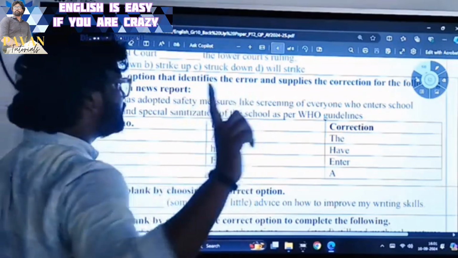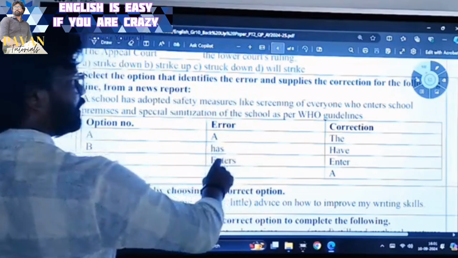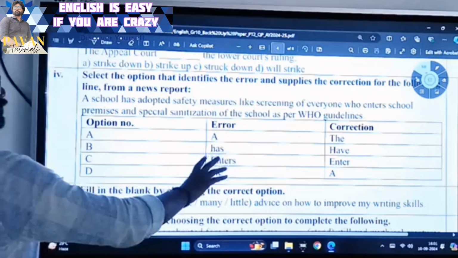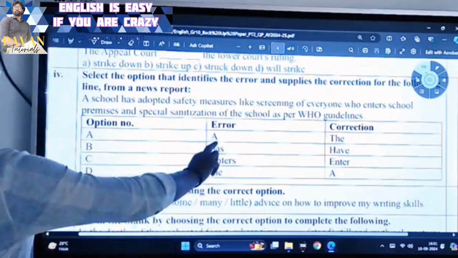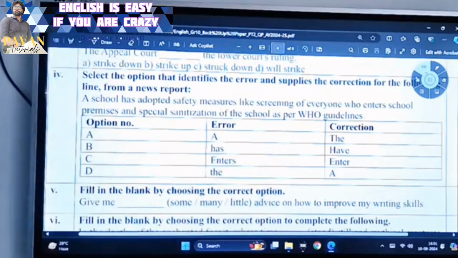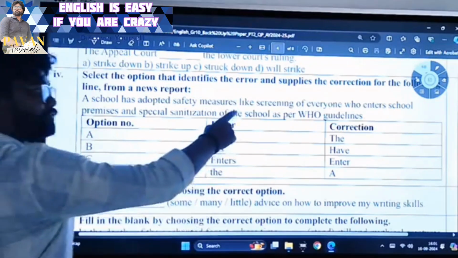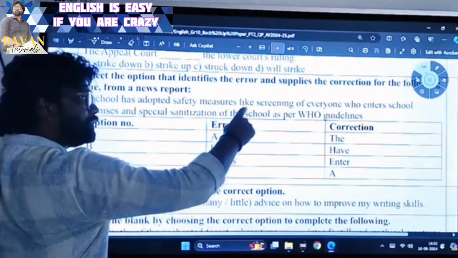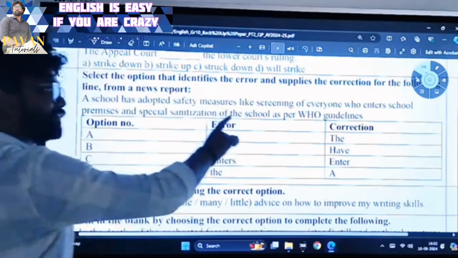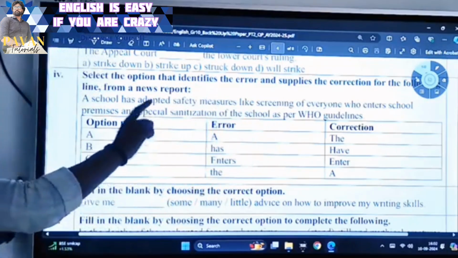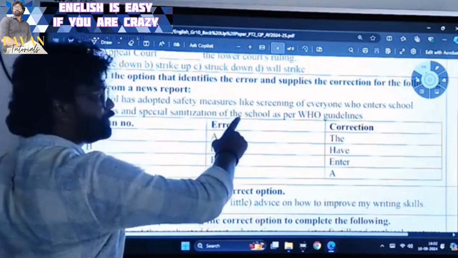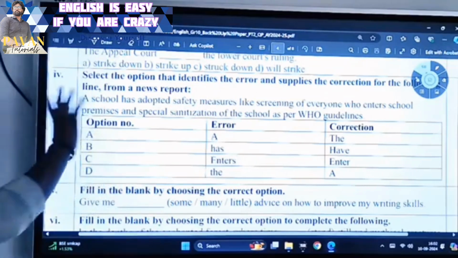Has, school is the singular subject, obviously. Has is the singular verb, it is also right. Next, the. A school in the sense, one of the schools. The school here means he is definite about the school, which school he is talking about. So it is not one of the schools.